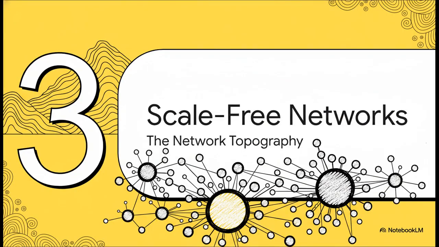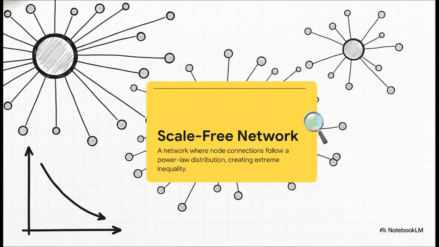Moving on to part 3, scale-free networks explained. Let's talk about the network topography. Social networks really aren't democratic. They're actually highly unequal structures dominated by a specific distribution of power known as a scale-free network. This topography is defined by the Barabasi-Albert model, which dictates that node connections don't follow a normal bell curve. Instead, they follow what's called a power law distribution. This is driven by something network scientists call preferential attachment. In plain English, it's the rich get richer phenomenon.